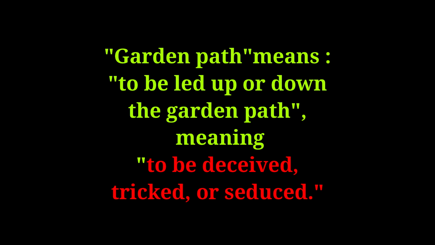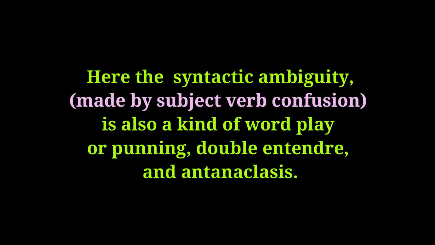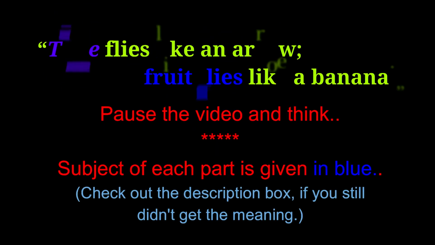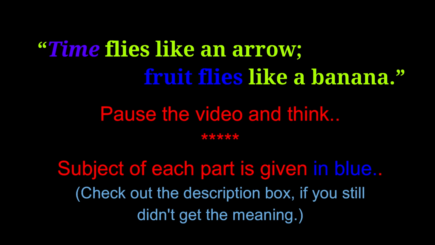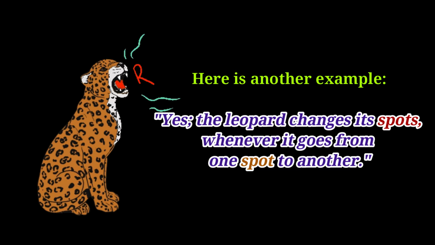Garden path means to be led up or down the garden path, meaning to be deceived, tricked, or seduced. Such a sentence leads the reader toward a seemingly familiar meaning that is actually not the one intended. The syntactic ambiguity found here is also a kind of wordplay or punning, or double entendre, and antanaclasis. Yes, the leopard changes its spots whenever it goes from one spot to another.